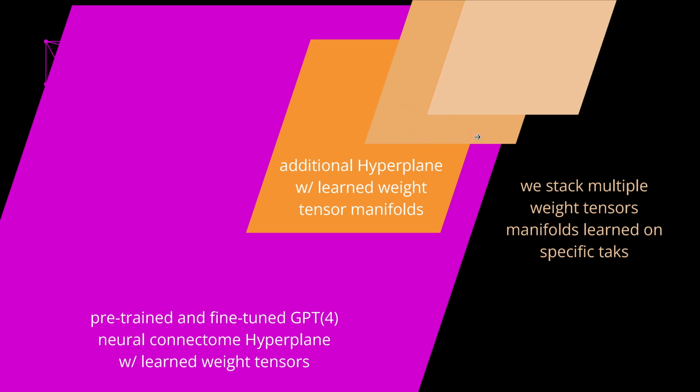And if I have a really complicated task, I switch in the third knowledge plate. This is beautiful, and this is what we need. We need to stack multiple weight tensor manifolds, and not multiple vector-based manifolds, learned on specific tasks. So you see, this is the evolution why RAG now becomes obsolete.